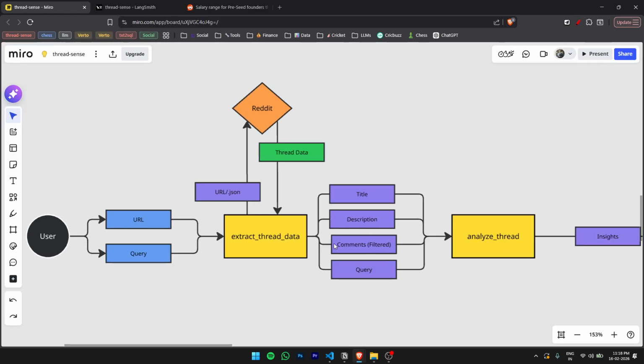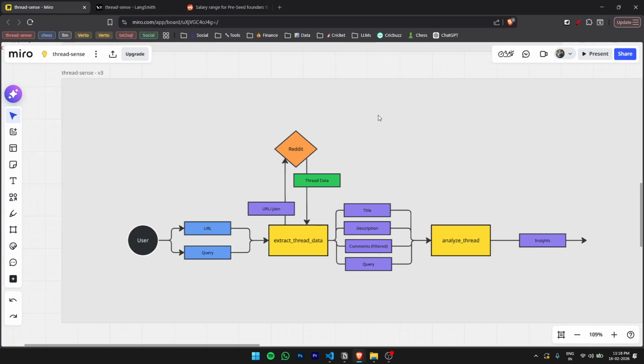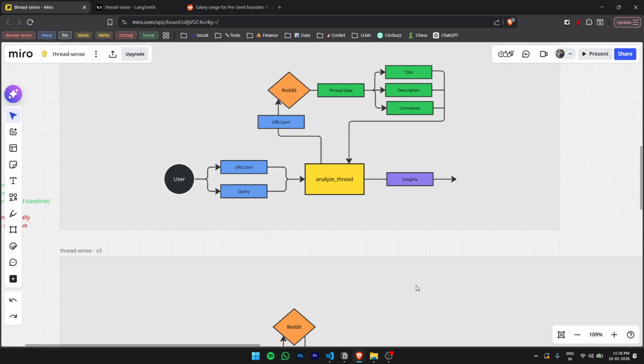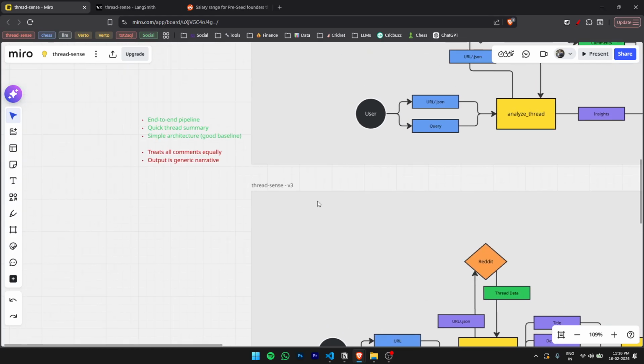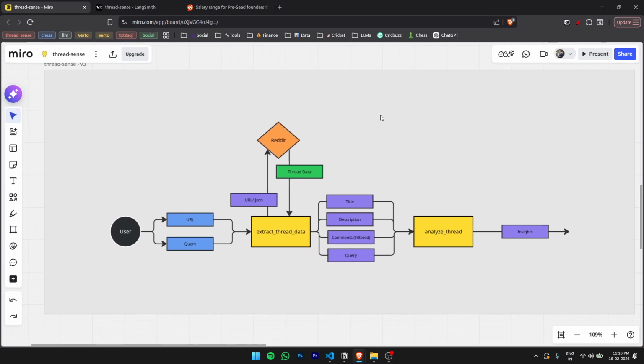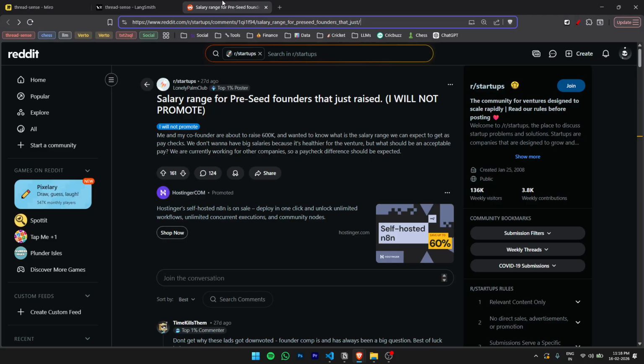But if you see here, I've said something like comments filtered, but in the earlier case we had comments. So what we're doing is addressing this drawback. Instead of treating all comments equally, we will try to prioritize those comments that are useful. Now, how do we do that?